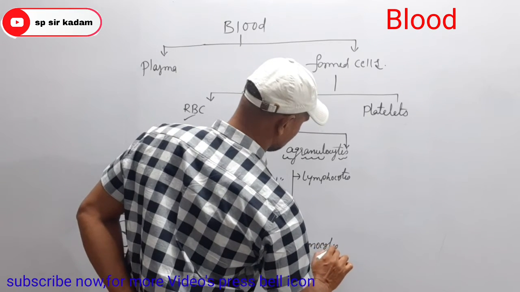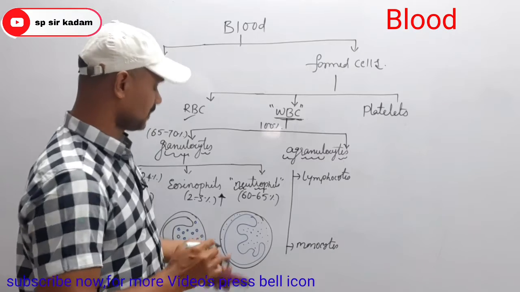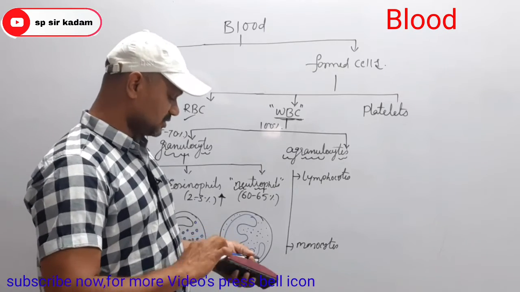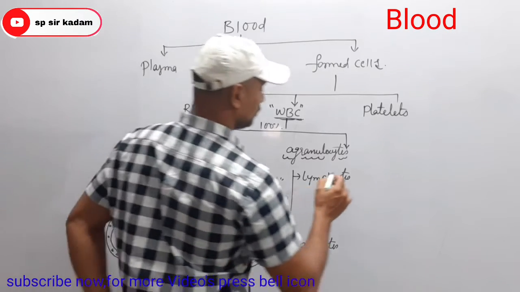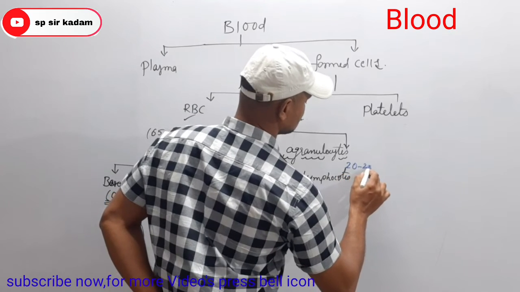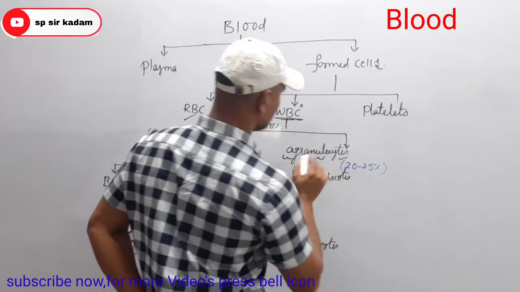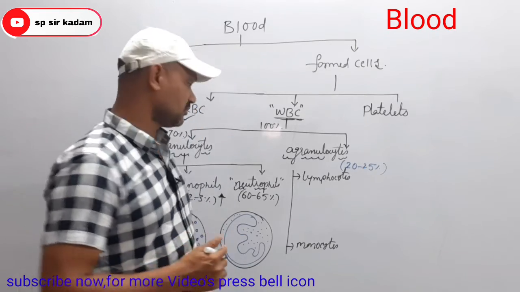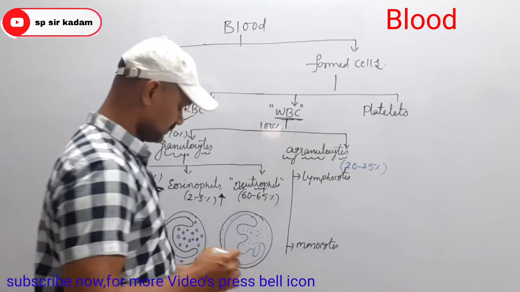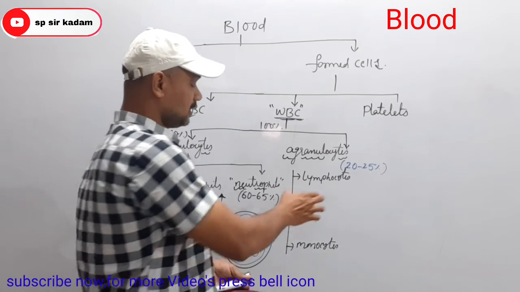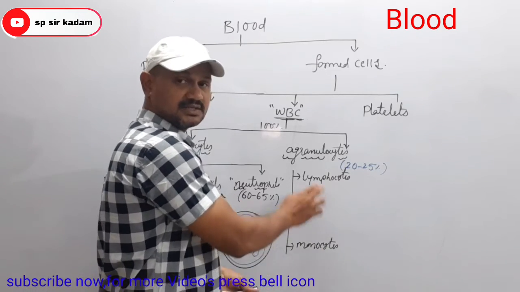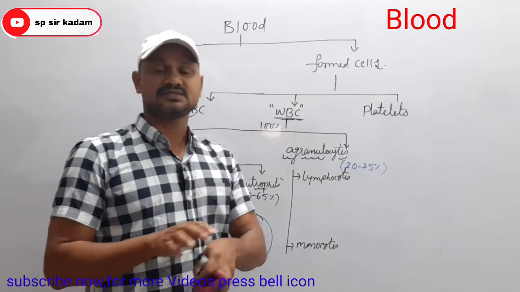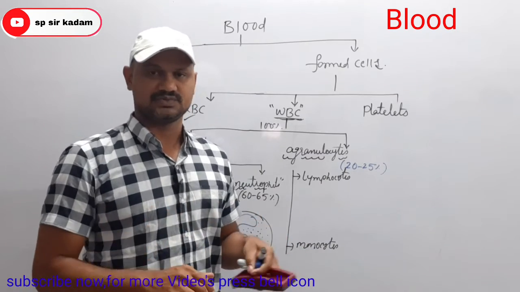Lymphocytes are 20 to 25%. In total agranulocytes, 20 to 25% constitute the what? Lymphocytes. Here also there is a nucleus, but it is not divisible into any lobes.